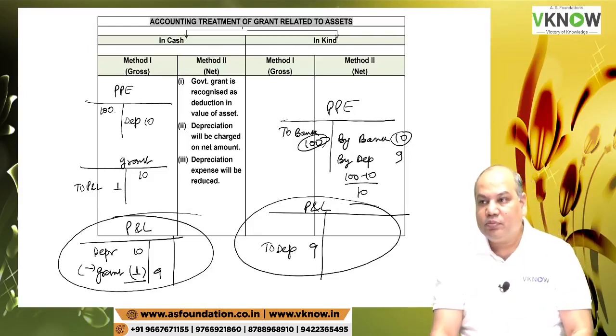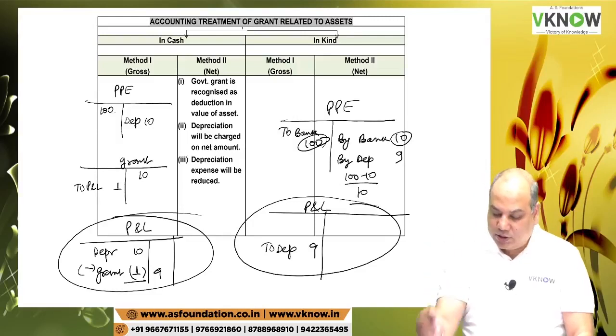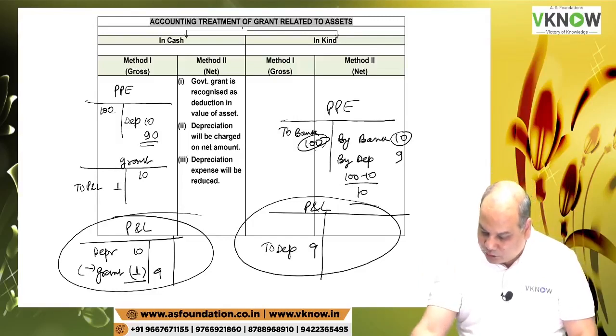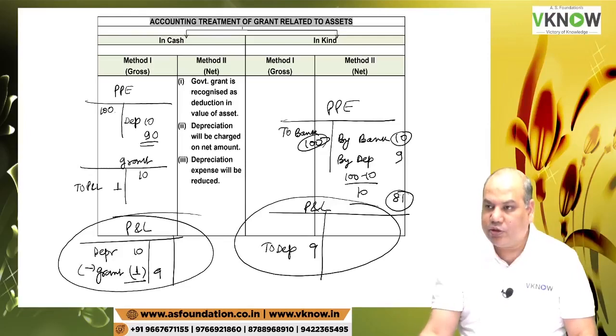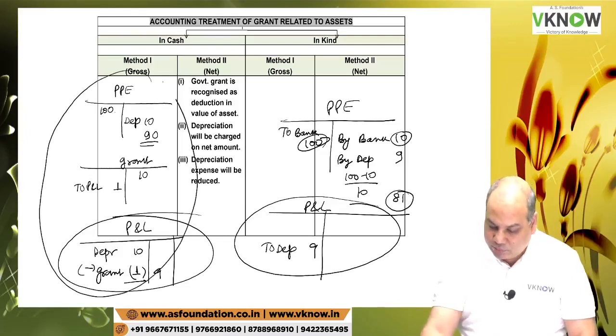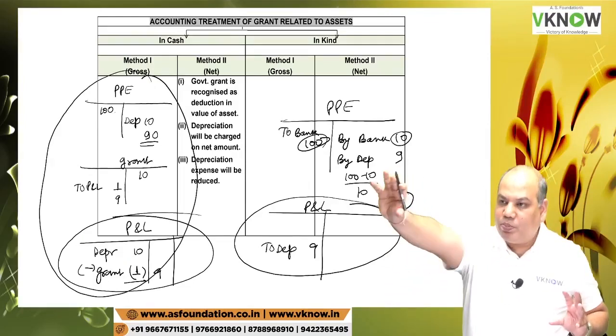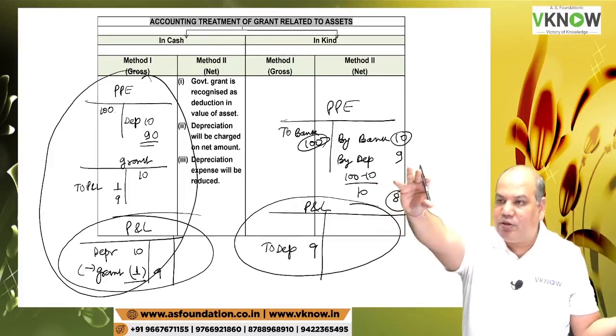But balance sheet asset figure here will be 90. Under this approach, the asset figure will be 110, 9, how much is that? 81. And in first method, grant will appear as a liability 9. So again in balance sheet if I see, PPE 90, grant liability 9, 81 is the net effect.